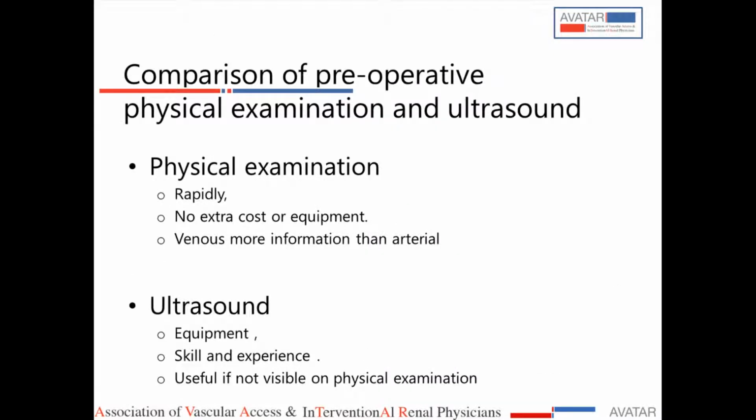So coming to the comparison, we have been making AV fistula for so much time using clinical parameters only. Most centers use clinical parameters only. So what is wrong with that? It is rapid and there is no extra cost, but you cannot get much information about proximal arterial stenosis. With ultrasound, you require more equipment and more skill, but you can obviously study the arterial part better.